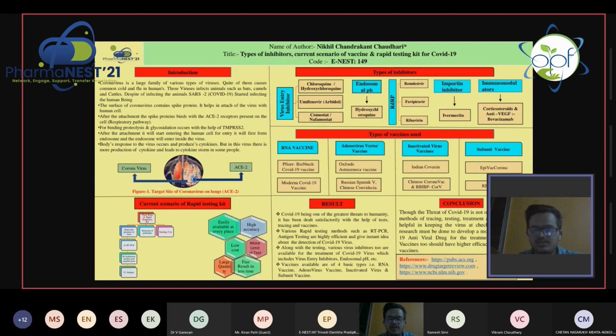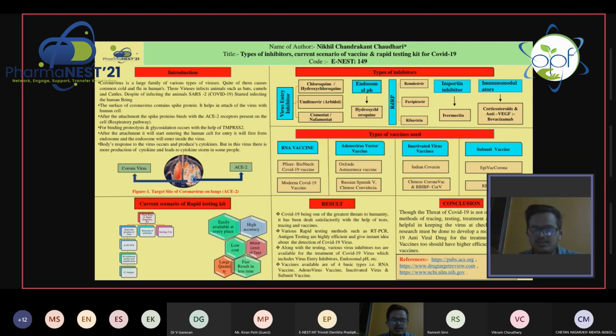Further, current scenario of rapid testing kits. As I have mentioned, there are three ways. First, presence of virus. Second, detection of antibodies and serological test. Now, I would like to explain the types of inhibitors. There are 5 types of inhibitors: virus entry inhibitors, endosomal pH, RdRp inhibitors, importin inhibitors, and immunomodulators.